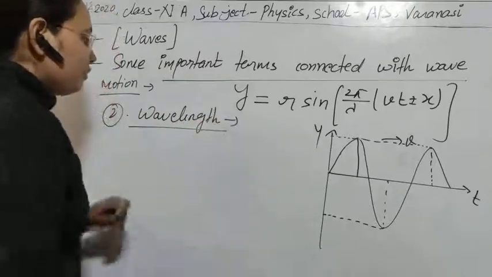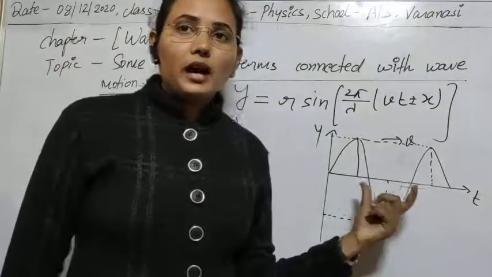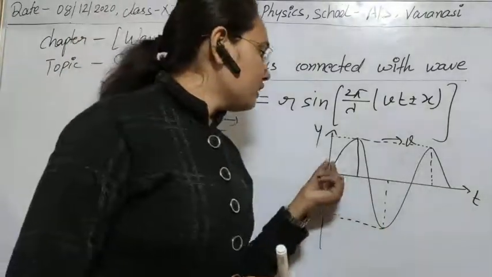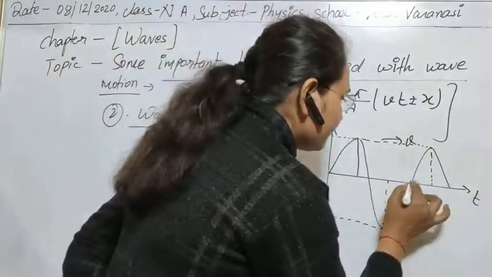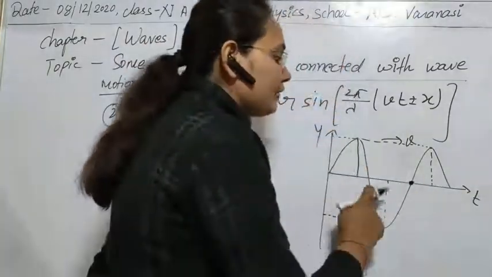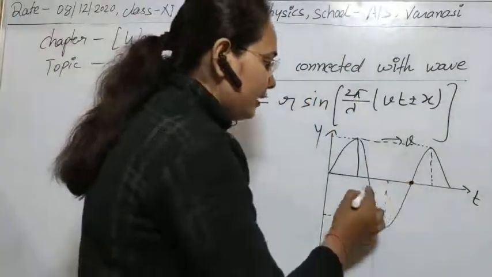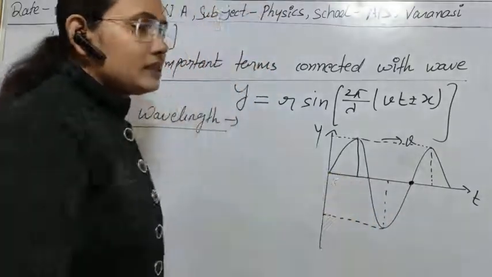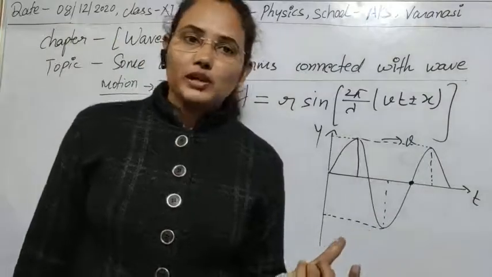The second term we can define here is the concept of wavelength. So what is the wavelength actually? As we have seen, harmonic waves are periodic in nature, and the motion of the wave repeats its path after a certain interval of time and after a fixed distance. Don't think that the displacement is zero here, but the phase of the particles at these points is the same.